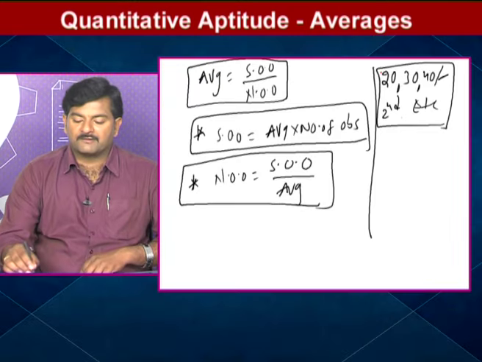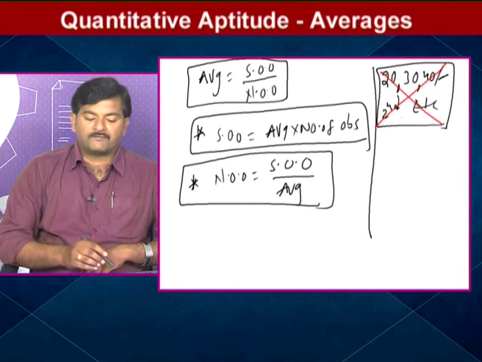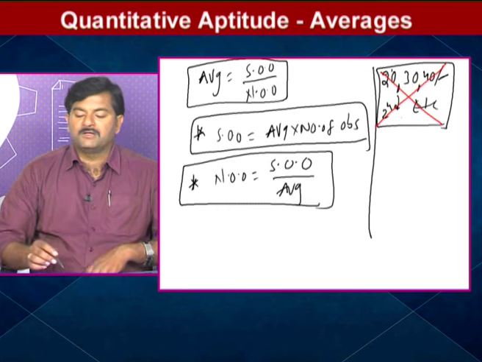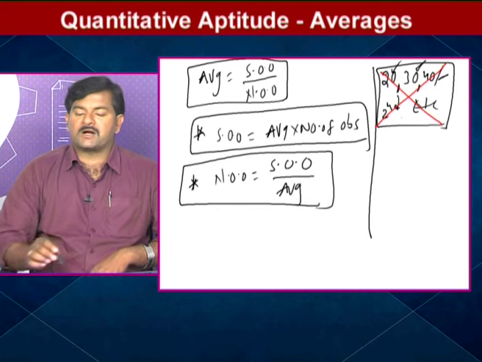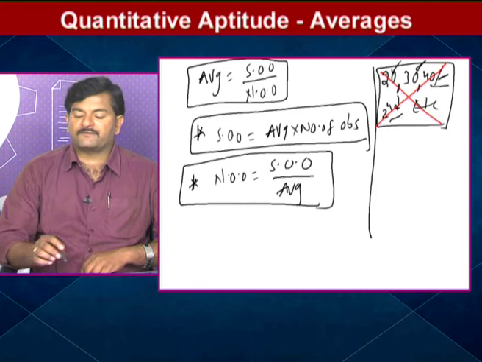What is the reason? Because they are not in the same units. For example, one parameter is given in terms of marks, the next in terms of rupees, and the third in terms of rank. Since they are not in the same units, it is not possible to find the average of all the observations.